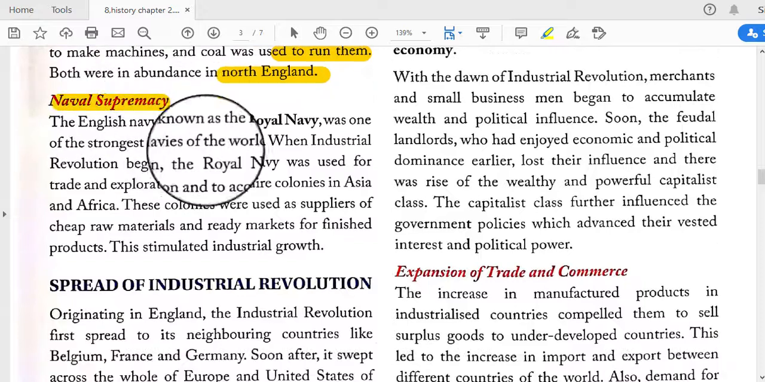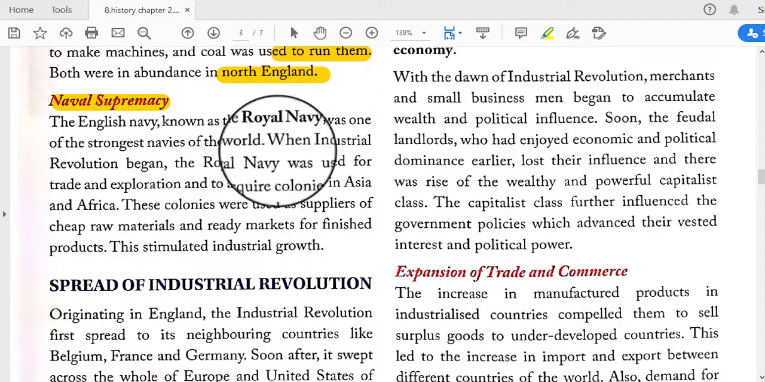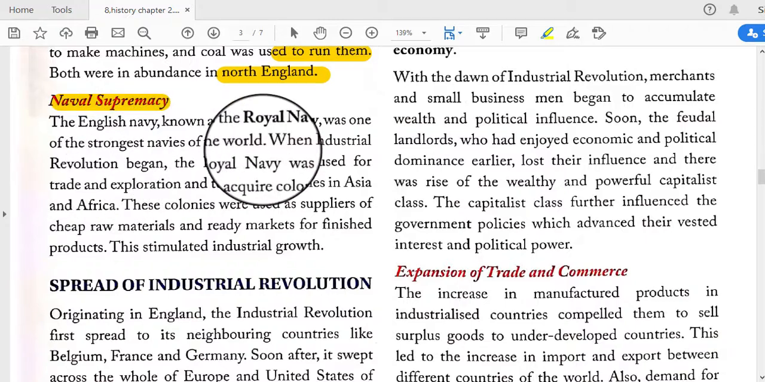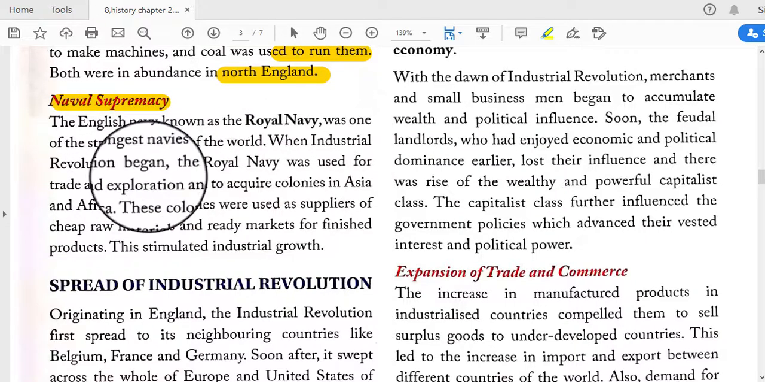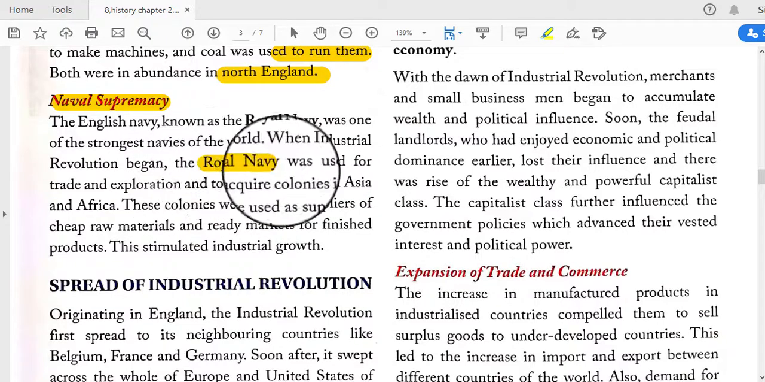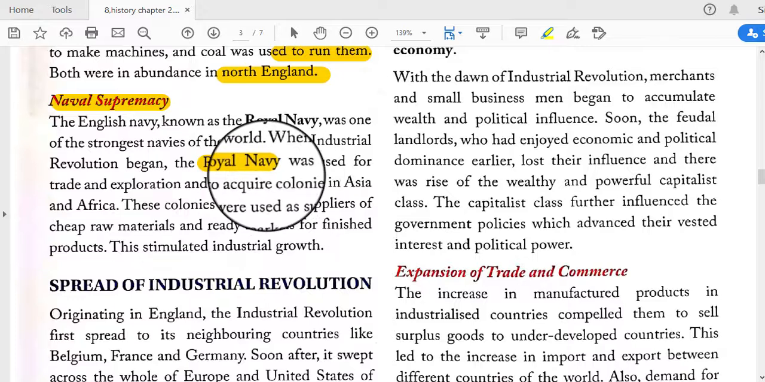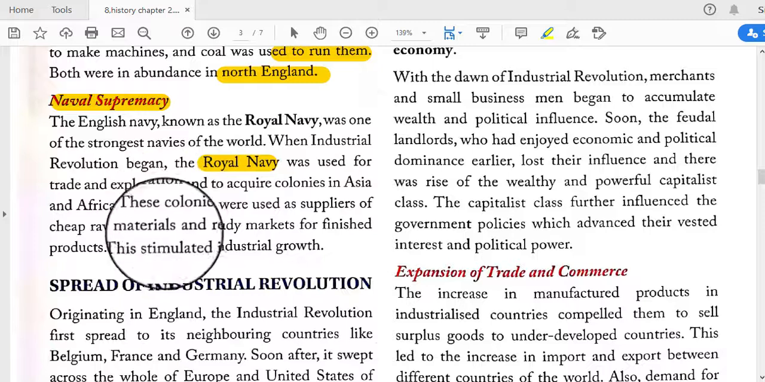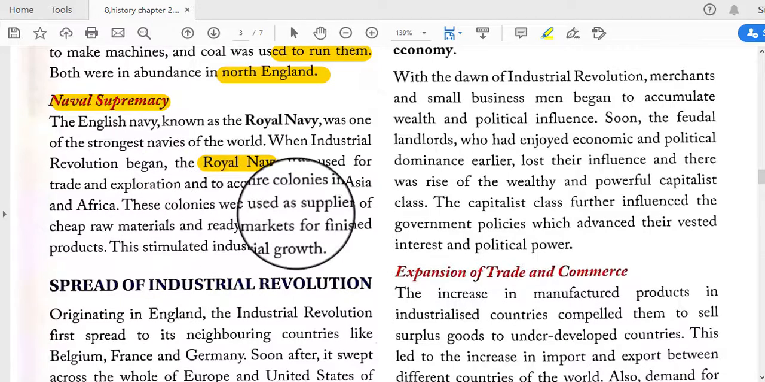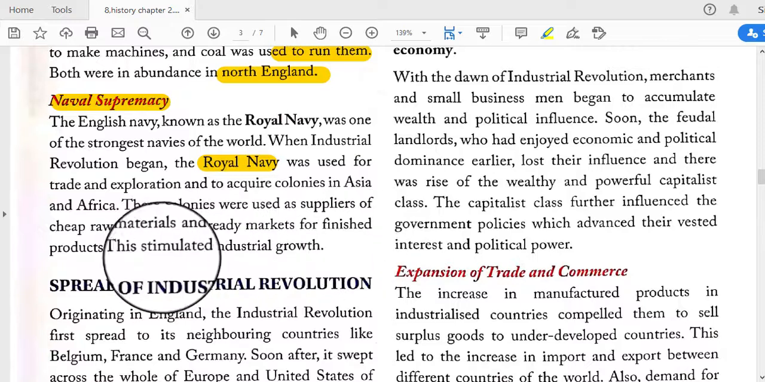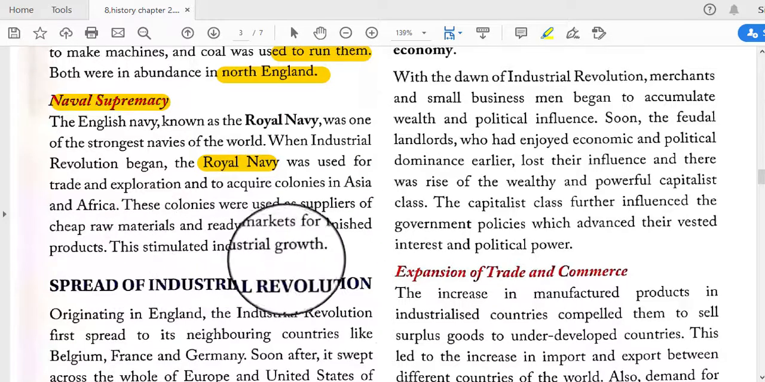And naval supremacy. The English Navy, known as the Royal Navy, was one of the strongest navies of the world. When the Industrial Revolution began, the Royal Navy was used for trade and exploration. So the Royal Navy was very popular throughout the world, and it also helped them in trading activity. And these colonies were used to supply cheap raw materials and ready markets for finished products, and this stimulated industrial growth.